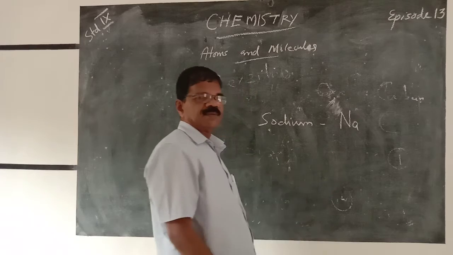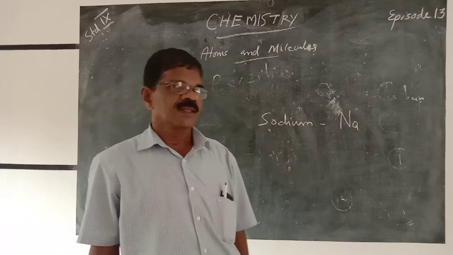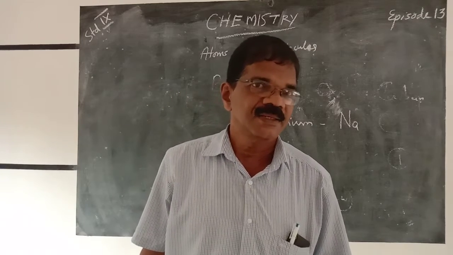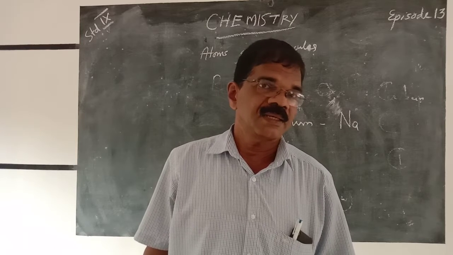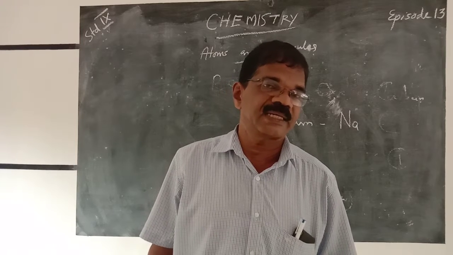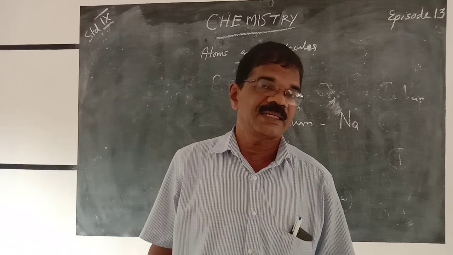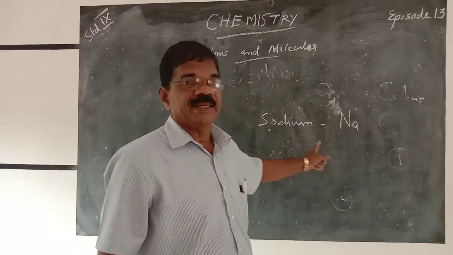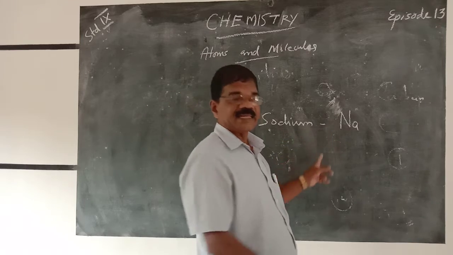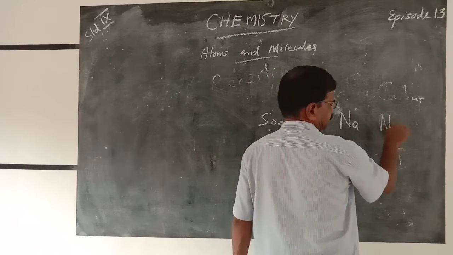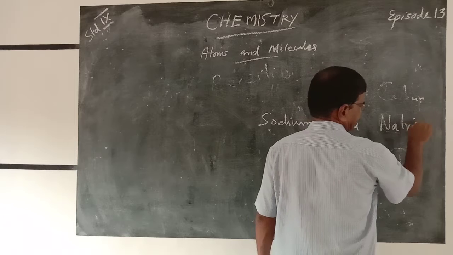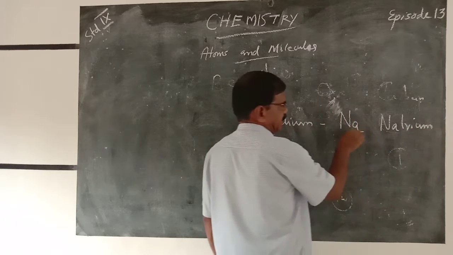How does the symbol of sodium come from Na? I said to you earlier, in naming, we use the first letter of their name either in English or in Greek or in Latin. The Latin name of sodium is natrium. So we get the symbol Na.